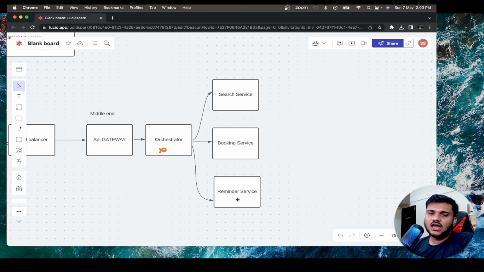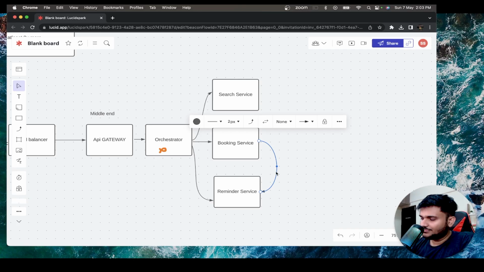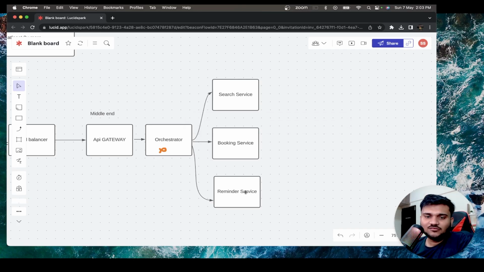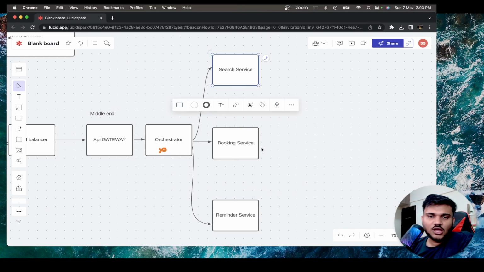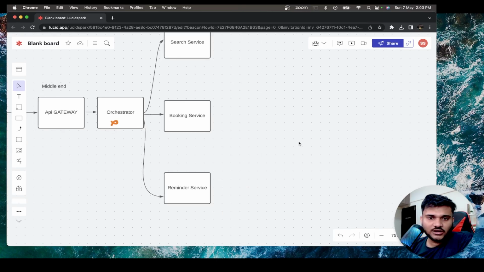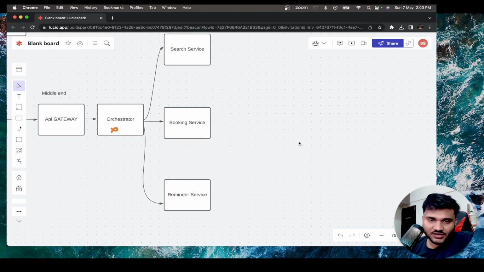It has to get details of the booking, what booking has been created, and based on that, process a lot of things. So generally, you won't be directly communicating from your booking service to your reminder service. This will not happen, right? This is an asynchronous operation that we can do without failure. We don't need to be immediately available for an email or a WhatsApp notification, something like that.